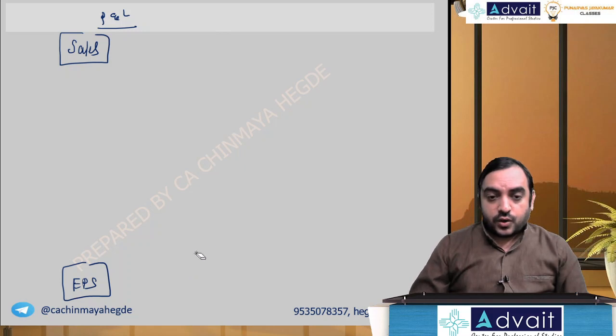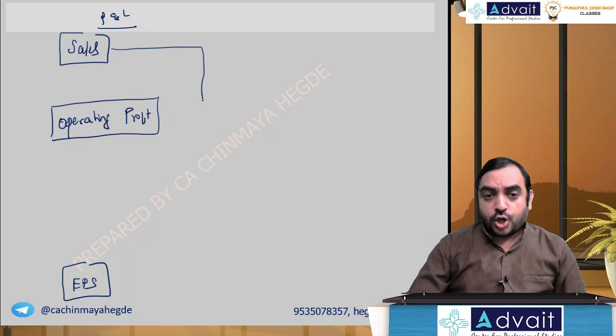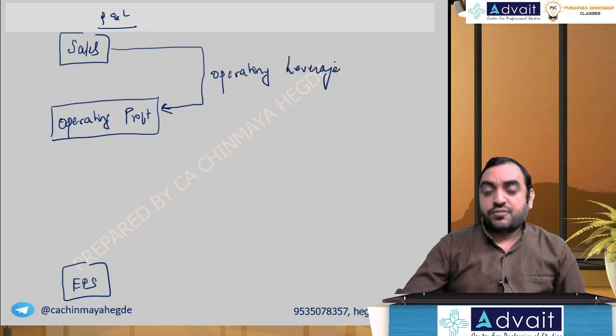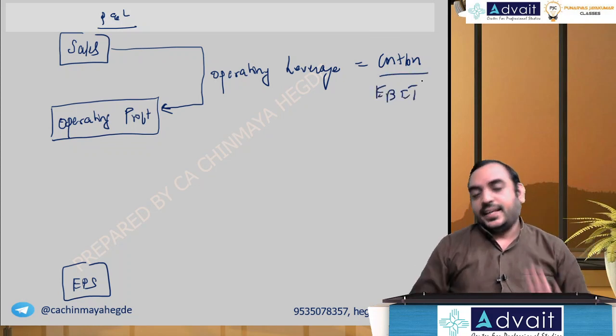So let's take sales, and we have operating profit, which is basically EBIT. When sales changes by a certain percentage, how much will operating profit change? This is called operating leverage. Formula wise, it is contribution, which means sales minus variable cost, divided by EBIT.